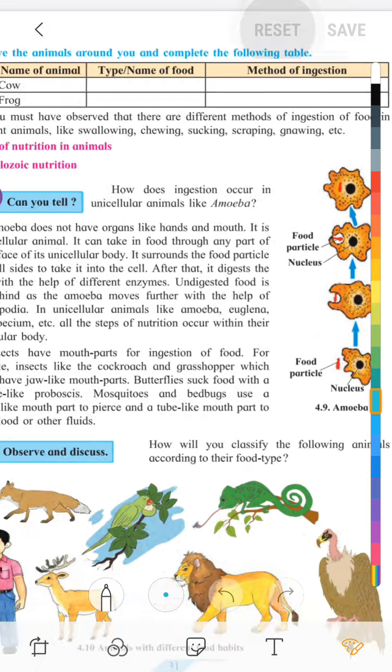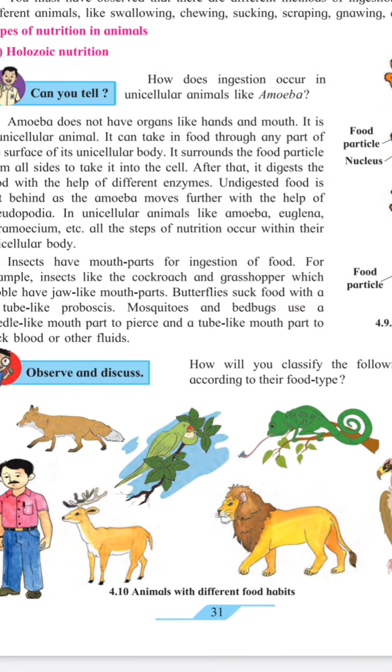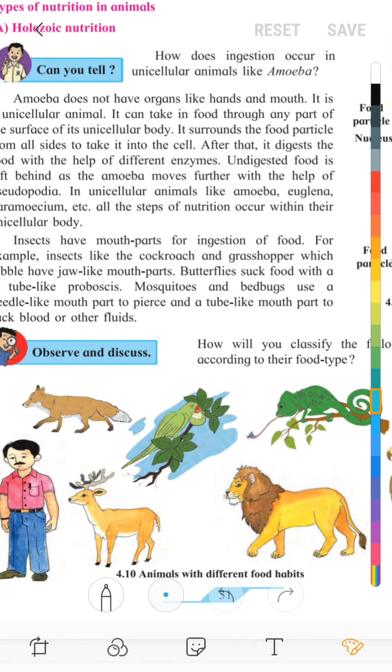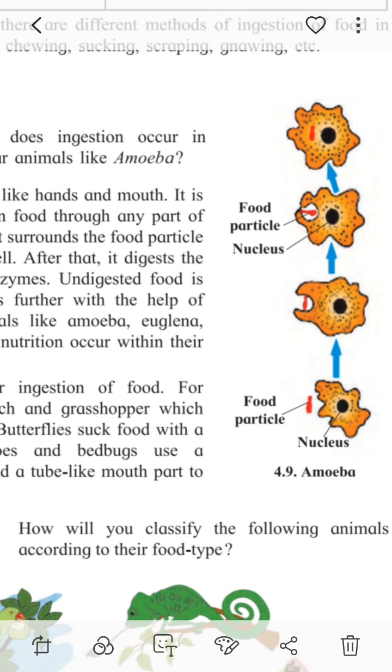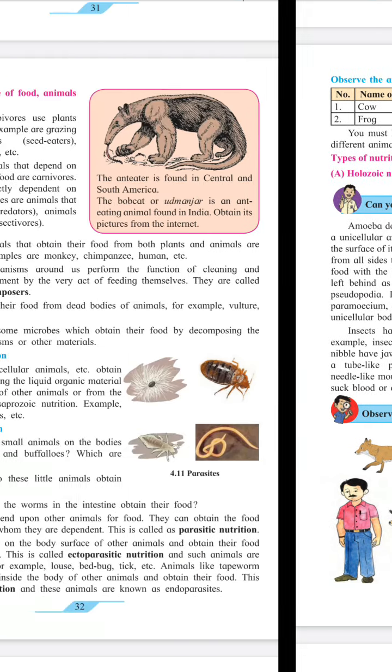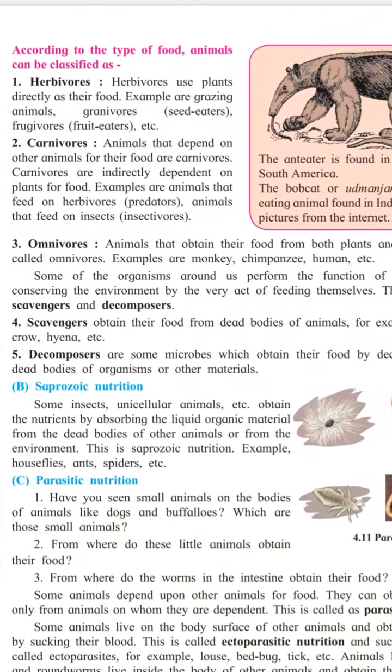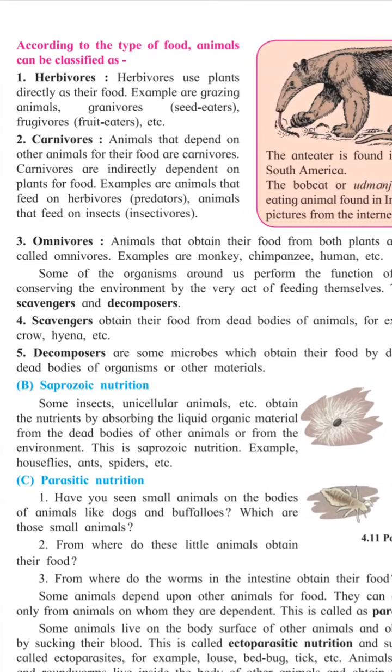Then we'll see here there are different types of animals with different types of food. They are having all different types of food types. In the next picture we can see that according to the type of food, animals can be classified.